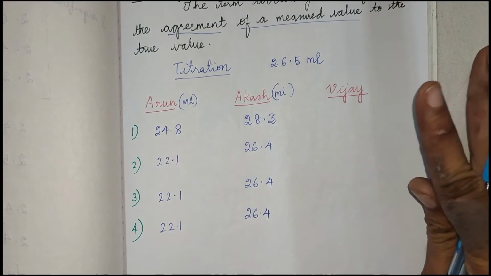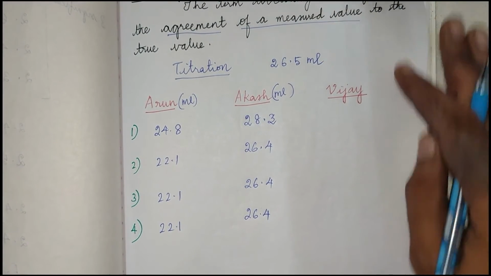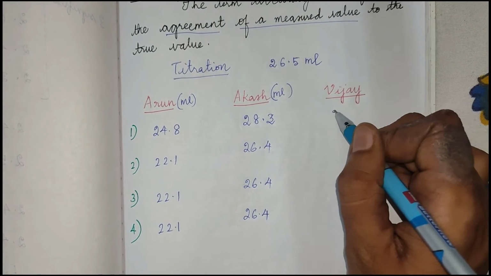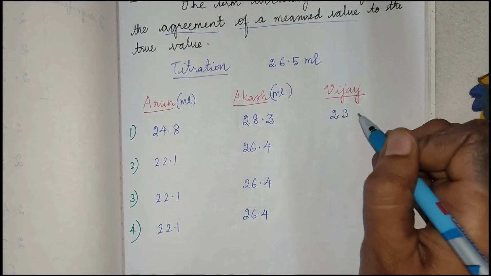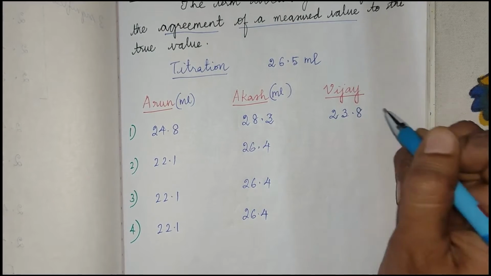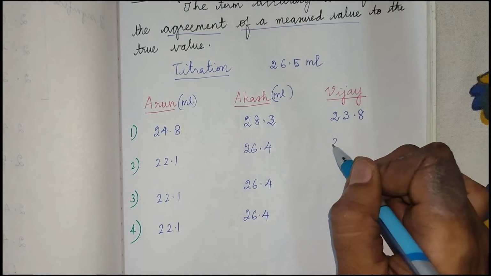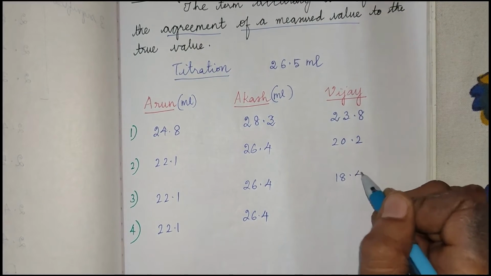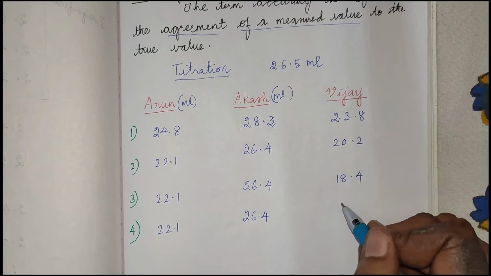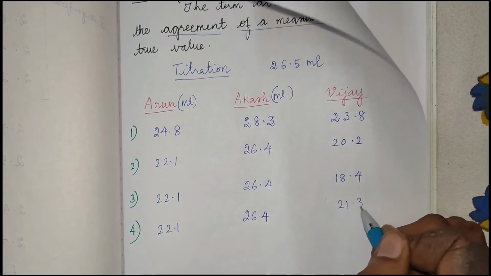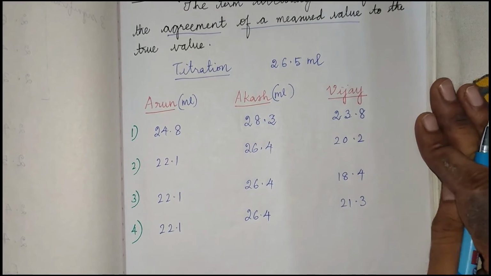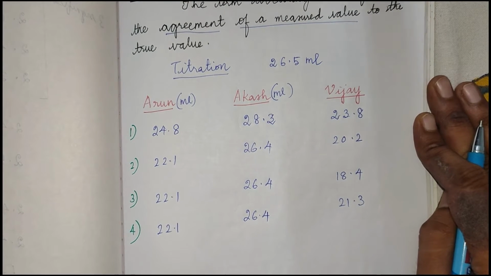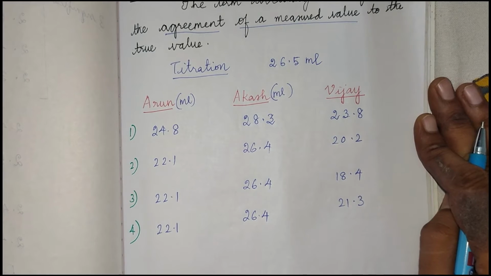Whereas Vijay carried out the same experiment and his values were 23.8, 20.2, 18.4 and 21.3. Now, whose value is going to be precise and whose value is going to be accurate?